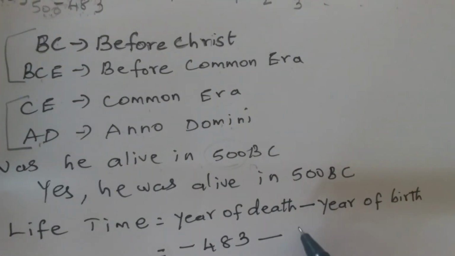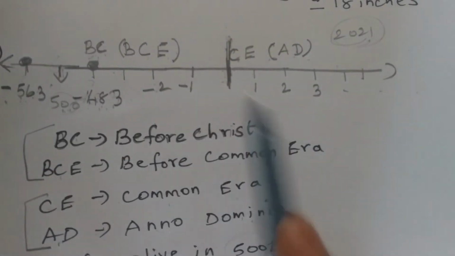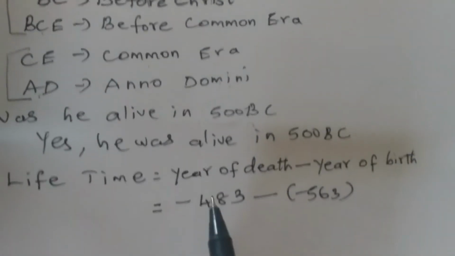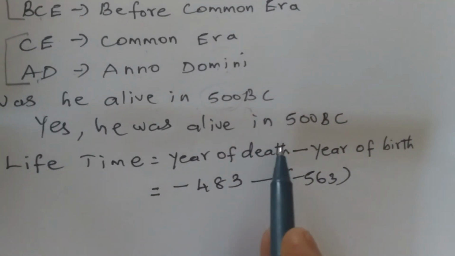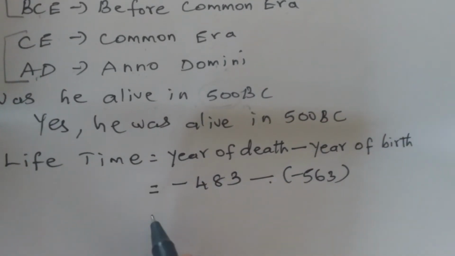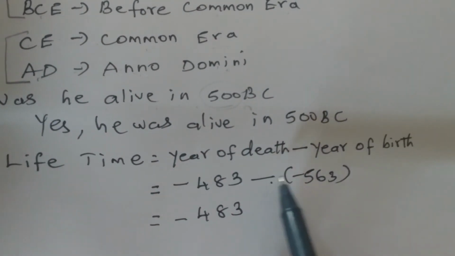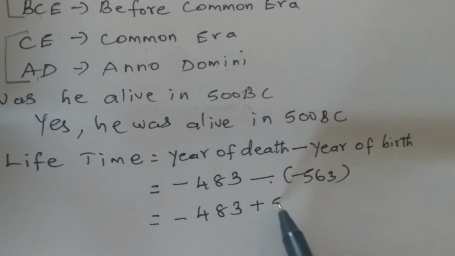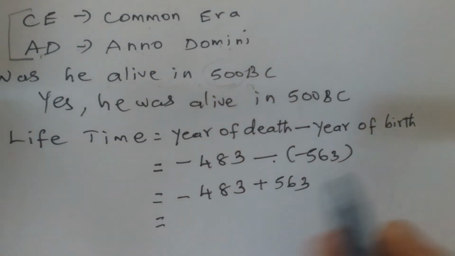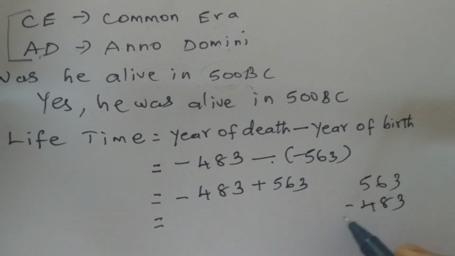So subtract minus 563, because it is in BC. It was before Christ. It is on the left hand side of the common era, so the numbers are negative. From minus 483, the year of death, you subtract the year of birth, minus 563. So what does it come to now? Operation of integers. We have to remove the brackets first. Minus into minus is plus 563. Signs are different, so subtract and put the sign of the greatest integer. Subtract 563 minus 483.